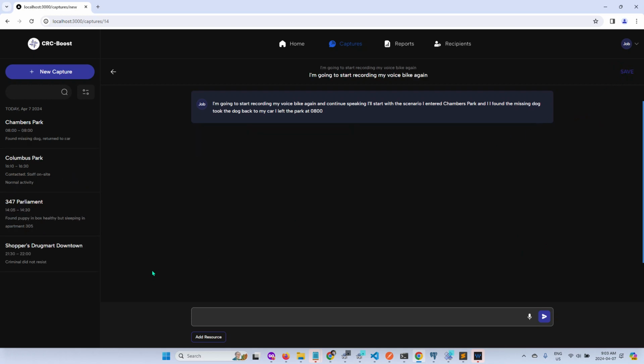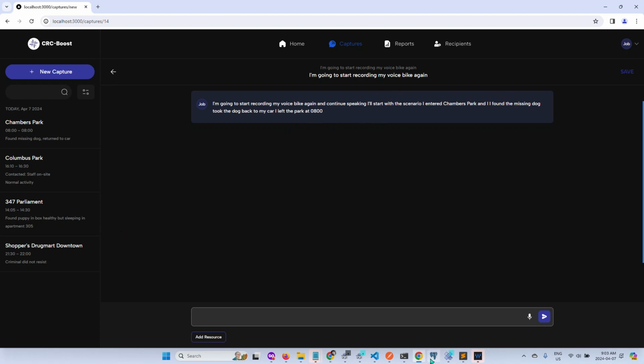And you can see the entries added to the incidents here, the list of incidents. And here, this is the location, Chambers Park, and time in, time out, 8 o'clock, 8 o'clock, found, and this is the comments. Found missing dog, returned the car. And here I'm showing the complete text that I spoke. And this is like the first 50 characters of the text. That's from the previous implementation.